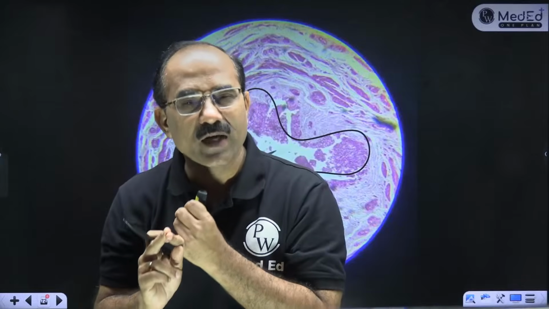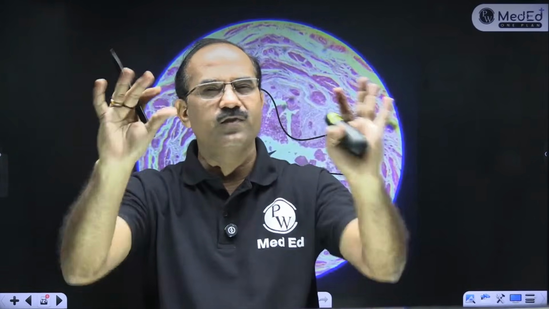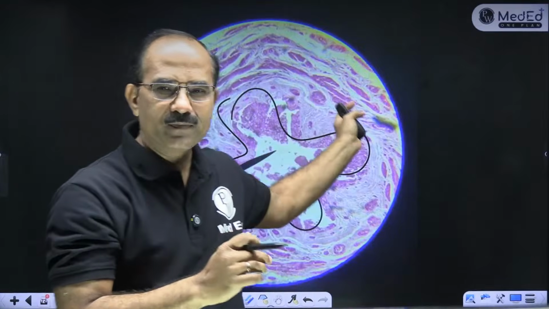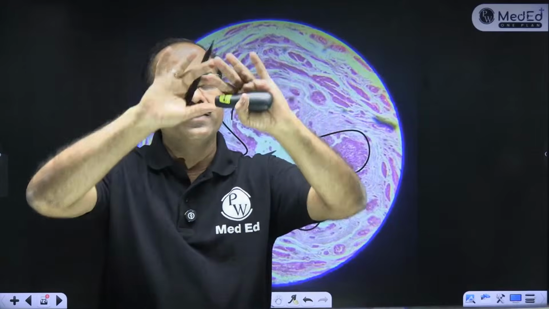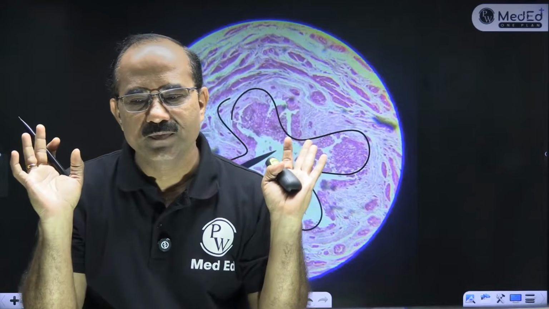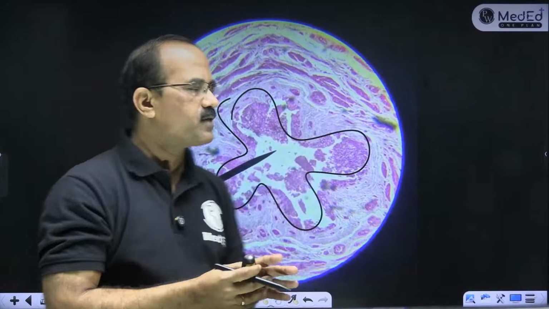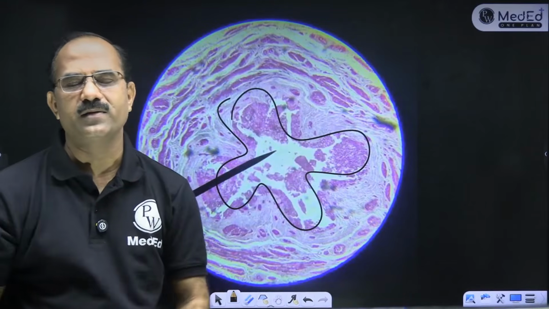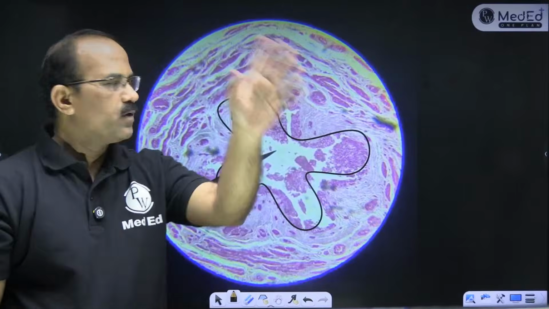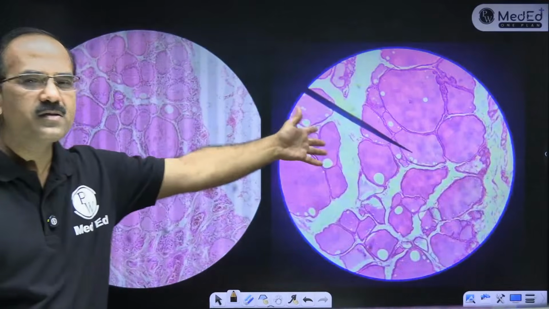Number 1 is blood vessel, artery. You can identify 3 tunics. Number 2 is vas deferens. Number 3 is ureter. And number 4 is fallopian tubes. These are the 4 slides in which a lumen is seen. Clear? You should be able to differentiate star-shaped lumen, transitional epithelium. So that is going to be a ureter. Perfect. Okay, great. This is a very easy slide.